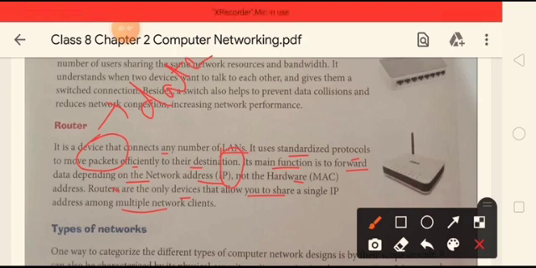Every computer has a network address, so depending upon the network address and not the hardware address, it sends the data on the IP address and not the MAC address. And one of the foremost things in routers is that this is the only device that allows you to share a single IP address. Means multiple client computers can connect on the same IP address with the help of a router.